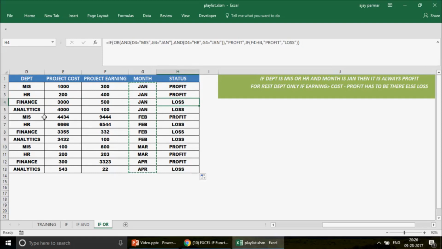And same for the analytics field, 100 is, if I just go and change this to let's say 7777, you see that it is showing me as profit. So basically for the rest of the fields, we are simply checking if the earning is greater than cost, or if it is not, then loss.